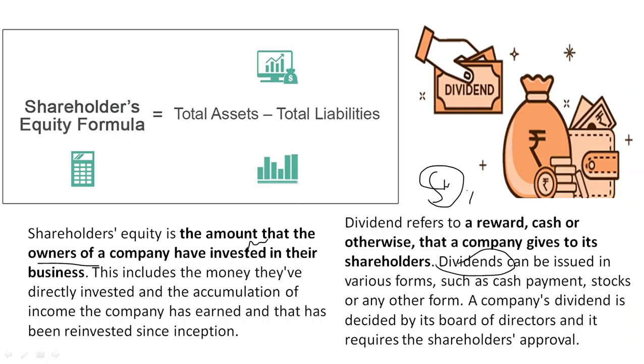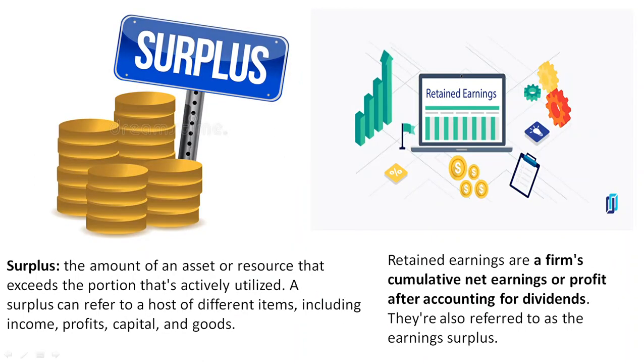What you pay to your shareholder is called dividend, and this is as per the company policy, how much they want to pay to their shareholders as the dividend, and they have the choice whether they pay or not. That is the difference between equity and dividend.